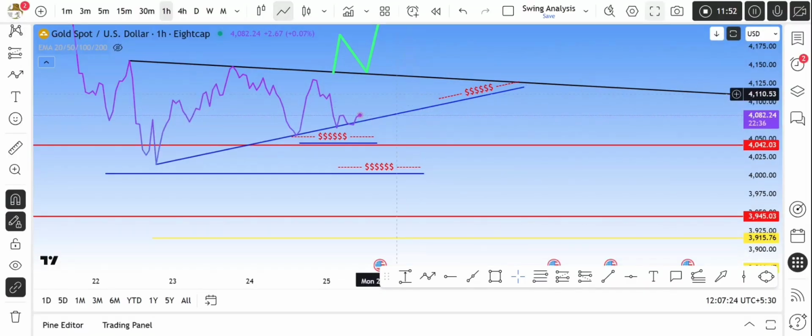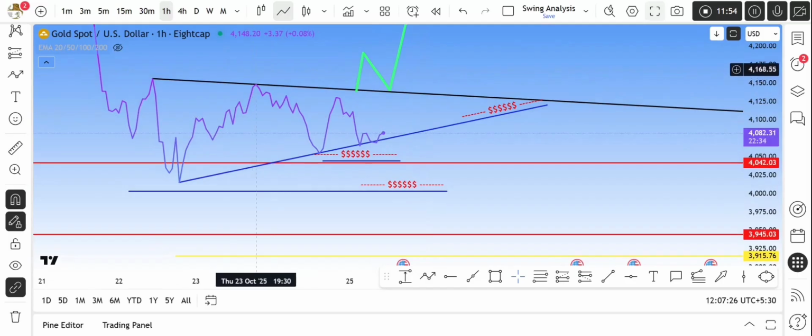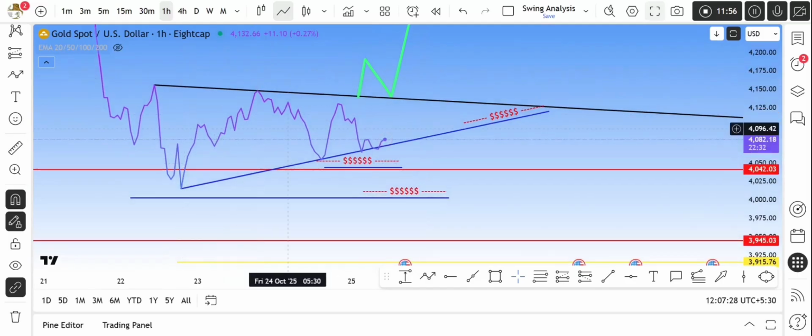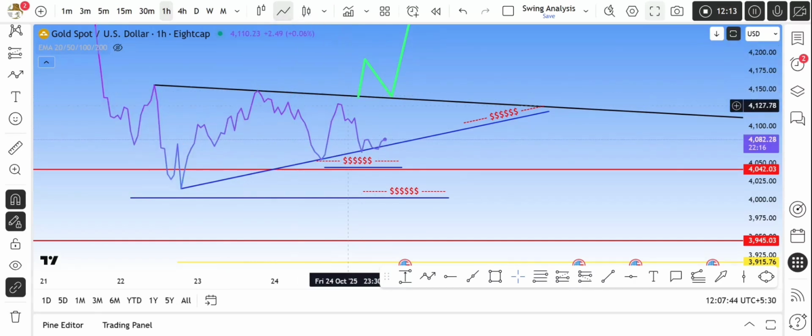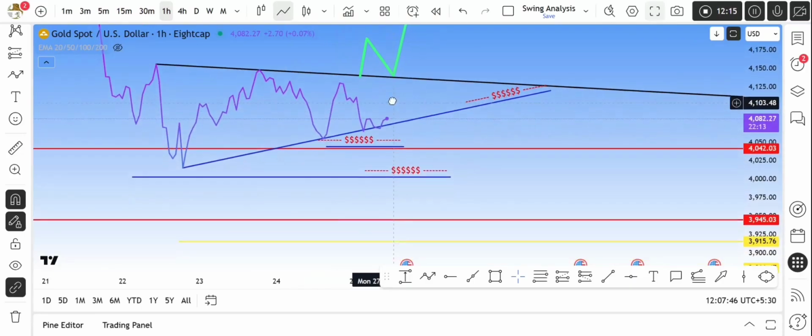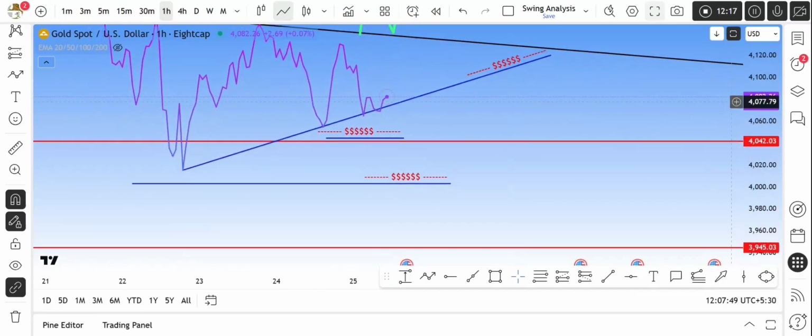So when we see it in a line chart, gold at the moment is making a perfect triangle or a pennant. Last time, I had marked these two trend lines and expected gold to touch this level and then fall, but gold did not come to this level and it has fallen. But at the same time, what we see here is one closing below the trend line and the consolidation is happening over here.